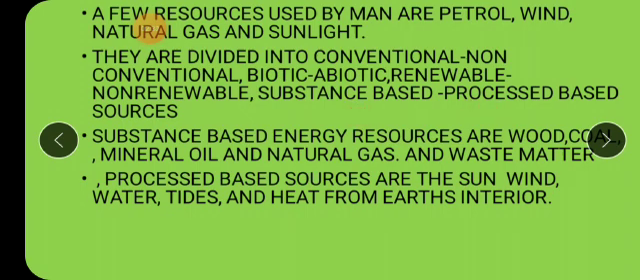Substance based and process based. Substance based, when we use something to produce the energy, that is said to be the substance based energy. Like coal, once we burn the coal, that coal gets used up and you get the energy. They are said to be the substance based. So which substance is used here? Coal. Okay, but what is process based energy?